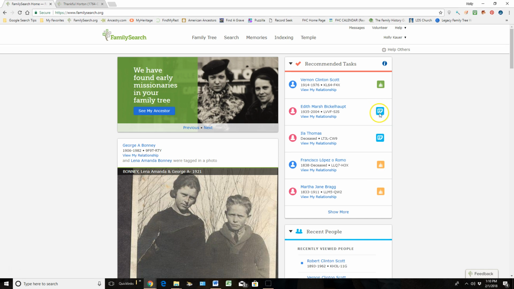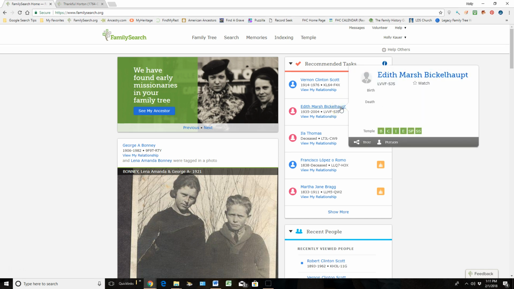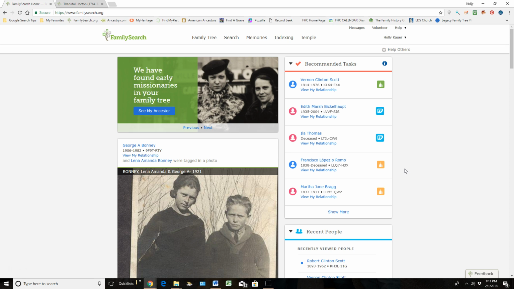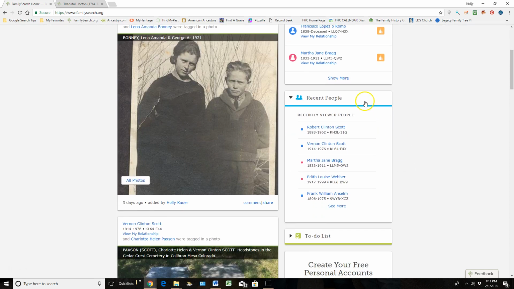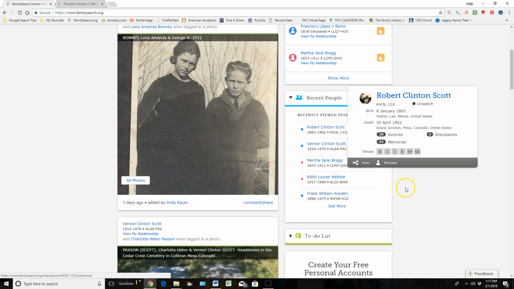There's record hints that are ready to be attached if they're correct, so it's up to me to go look at these and attach them if I feel they are talking about my ancestor. So in order to do that, I could actually just click on my ancestor's name, and it will bring up their summary card, and I can jump right into their personal detail page and go look at that hint to see if it does match my ancestor. Scrolling down here, these are the last people that I have been viewing, and I can just once again click on their name and jump right into their personal detail page.